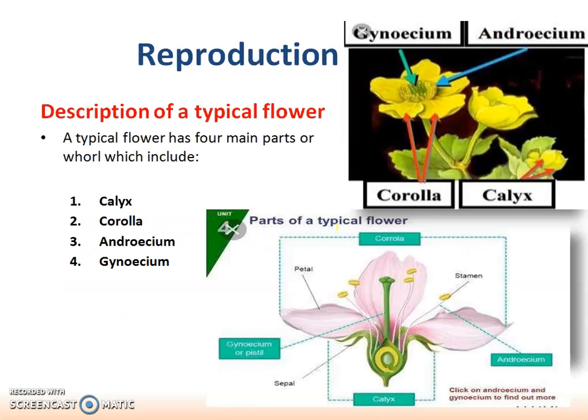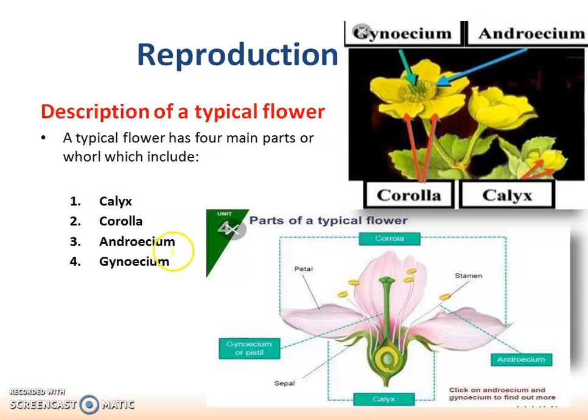Then the description of the typical flower: the flower has four whorls, which means groups of various organs. So this flower is an organ. First is the calyx, the part which we see that protects the flower. Corolla is the colorful part of the flower. You can see here the petals.